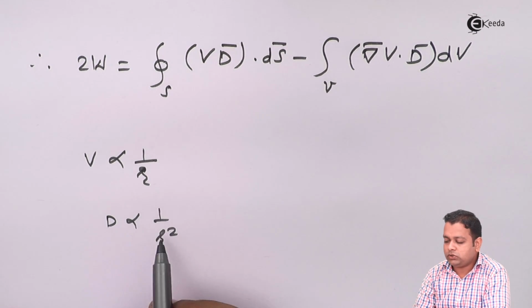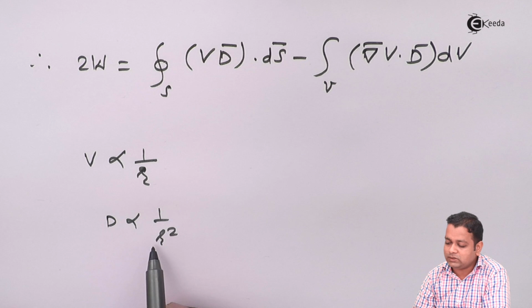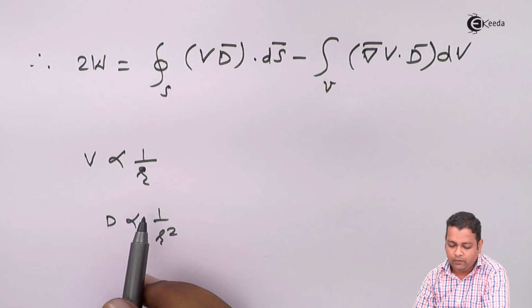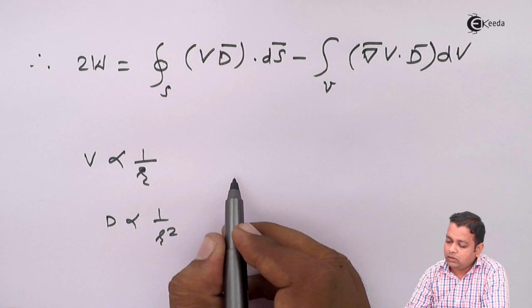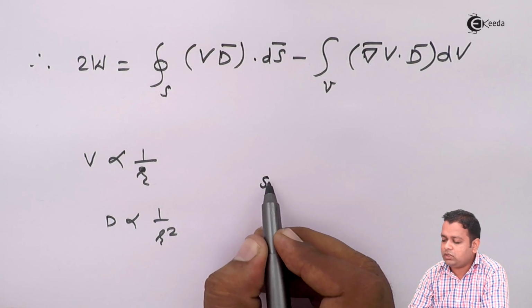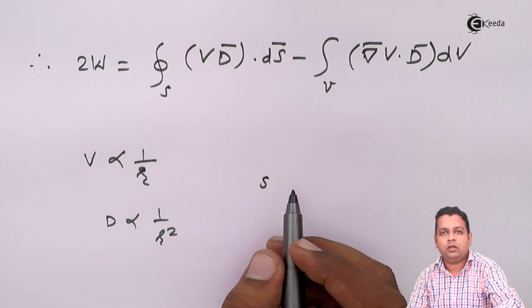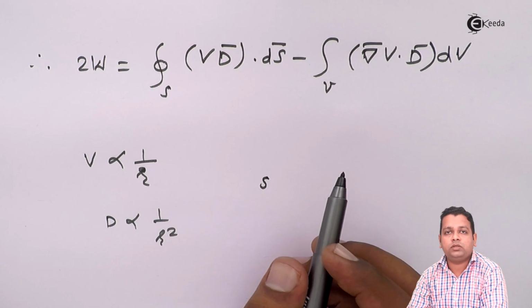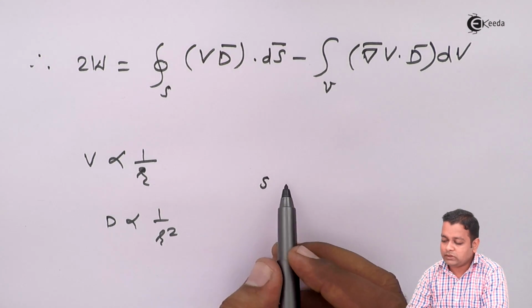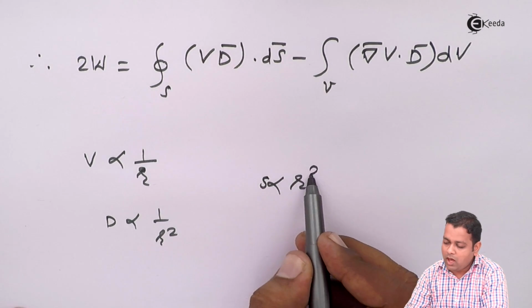So this also reduces when r increases, and when r decreases, the electric flux density goes on increasing. Similarly, the differential surface, here the complete surface I consider, has a relation with r, the distance separating the source position from the field point position, but it has a direct relation, that is, it is directly proportional to r square.